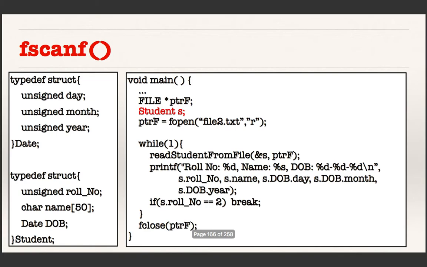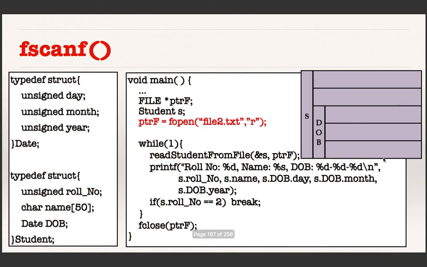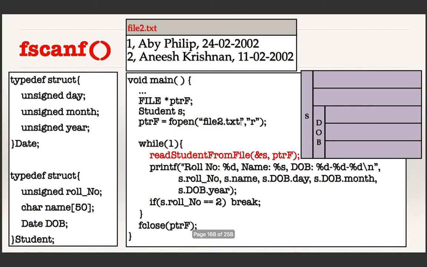So it comes to this statement. A student variable will be created. And now a file is opened. There must be this file existing because you are saying read only. We know that we just created that file. So if you execute this, that file will be opened. Yes, this is the file that you created.